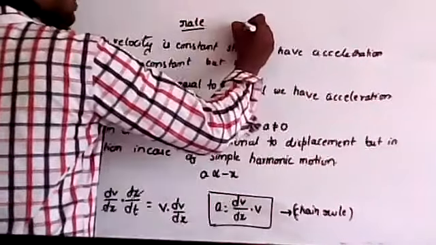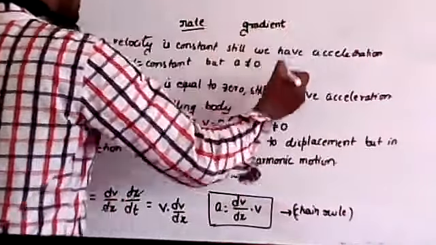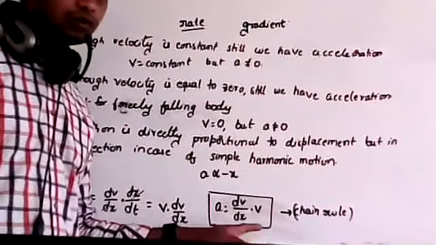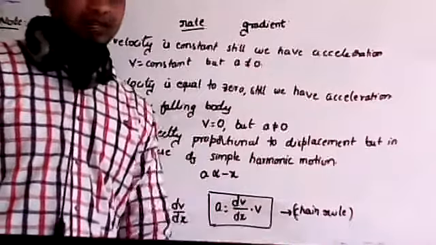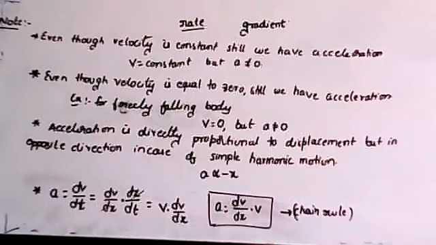If anything changes with respect to length, that is called gradient. Here, acceleration is equal to velocity into velocity gradient, so dv by dx is taken as velocity gradient.